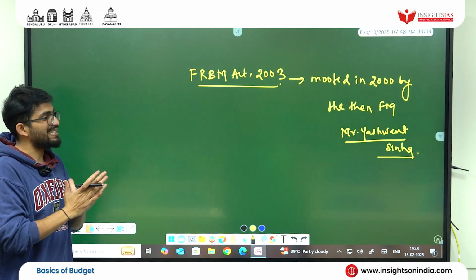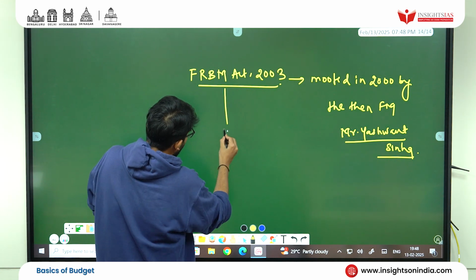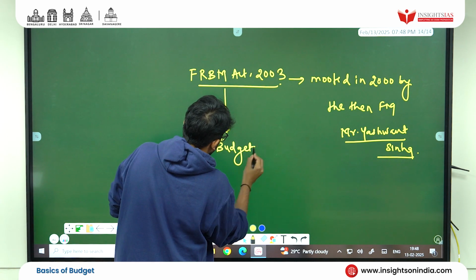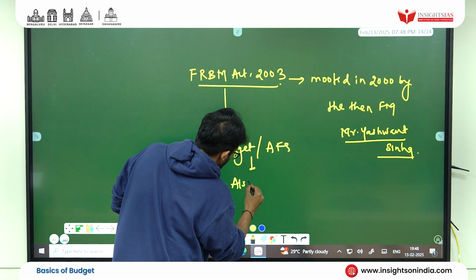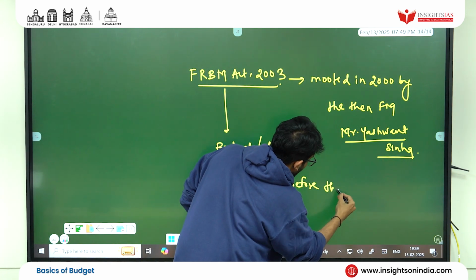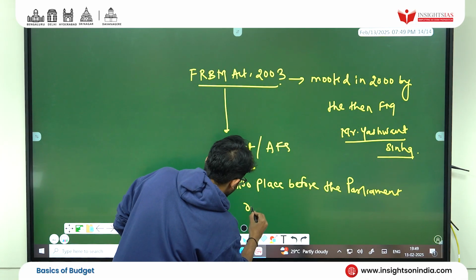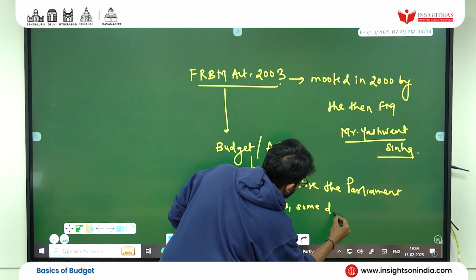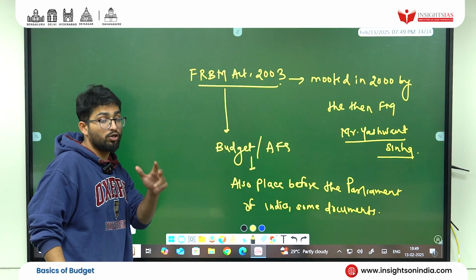So students, what is the FRBM Act? You can read it, but why is it important? Because it says that along with the budget, or the annual financial statement, you have to also place some documents before the Parliament of India, and they have given the list of documents.